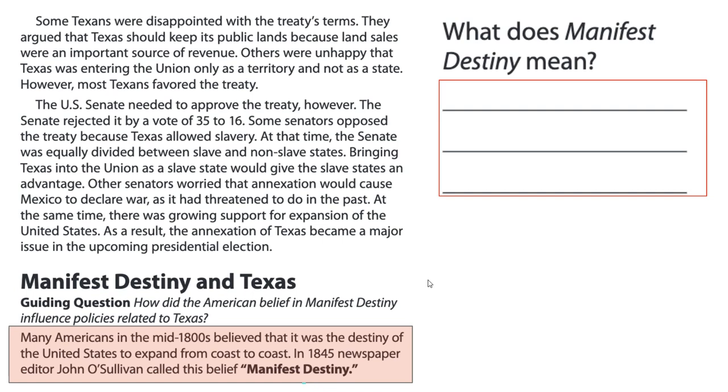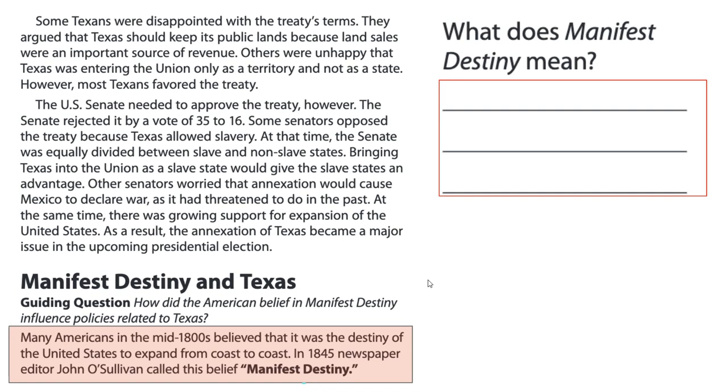Some Texans were disappointed with the treaty's terms. They argued that Texas should keep its public lands because land sales were an important source of revenue. Others were unhappy that Texas was entering the Union only as a territory and not as a state. However, most Texans favored the treaty. The U.S. Senate needed to approve the treaty, however. The Senate rejected it by a vote of 35 to 16.